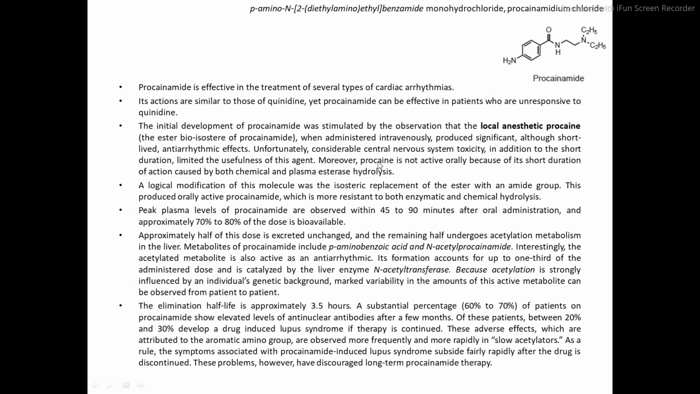फिर उन्होंने क्या किया, उनको तो पता चला कि that procaine drug is used as an antiarrhythmic agent. उन्होंने कुछ मॉडिफिकेशन किए. So a logical modification of this molecule, that is the procaine, was the isosteric replacement of the ester. ओके, तो प्रोकेन में यहाँ पे क्या था, ईस्टर ग्रुप था. So that ester group is replaced with the amido group. This produced orally active procainamide, which is more resistant to both enzymatic and chemical hydrolysis.